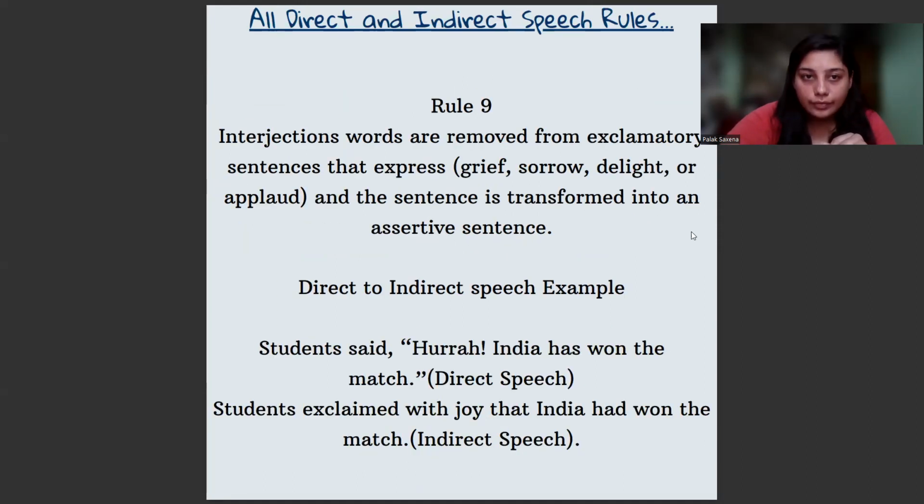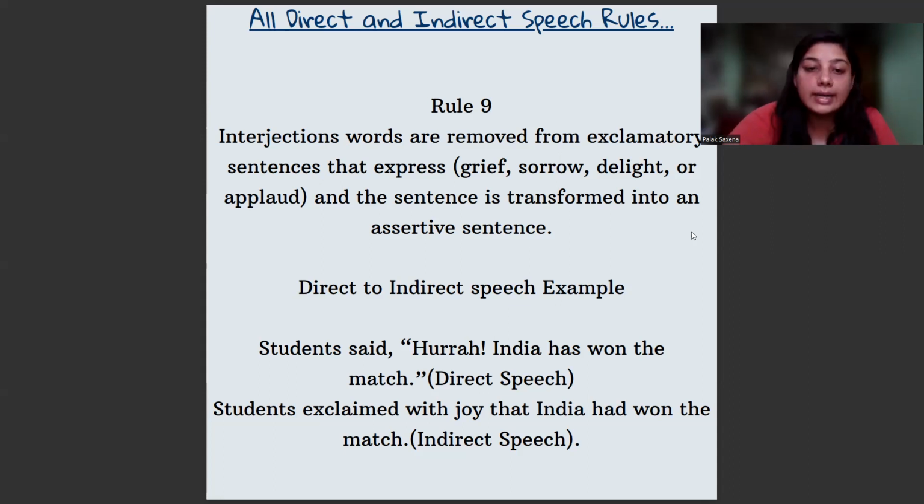Now the last rule, which is that interjection words are removed from exclamatory sentences that express grief, sorrow, delight, or applause. Exclamatory sentences are used when there is a sudden flow of expressions. So that sentence is transformed into an assertive sentence. Assertive sentence is nothing but positive sentences. Let us understand this with an example. Student said, hurrah, India has won the match. Now, what do you say? Hurrah is an exclamatory word here.